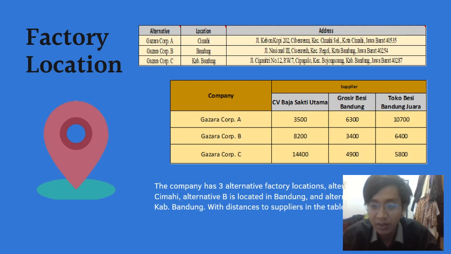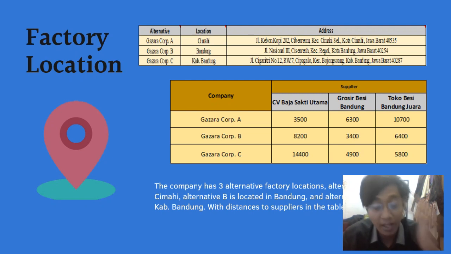from alternative A to CV Baji Sakti Utama is 2,500 meters, to Grosir Besi Bandung 6,300 meters, and Toko Besi Bandung Juara 10,700 meters. From B to CV Baji Sakti Utama 8,200 meters, to Grosir Besi Bandung 3,400 meters, to Toko Besi Bandung Juara 6,400 meters. From alternative C to CV Baji Sakti Utama 14,400 meters, to Grosir Besi Bandung 4,900 meters, to Toko Besi Bandung Juara 5,800 meters.